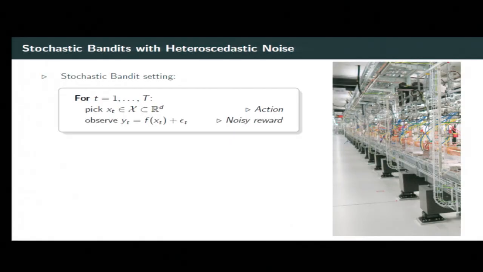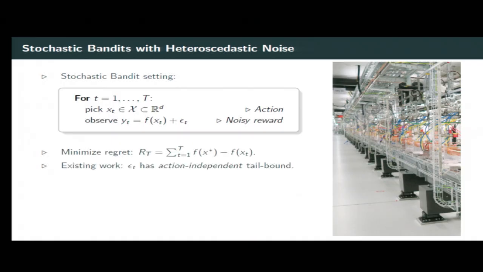So we consider the usual stochastic bandit setting, where at time t the algorithm picks an action xt from an action set X, and then observes the reward yt given by some function evaluation at xt plus some noise epsilon t. And as usual, our goal is to minimize regret. Now, existing work assumes that this noise epsilon t can be bounded independent of the action chosen. And that we found to be restrictive in many applications.